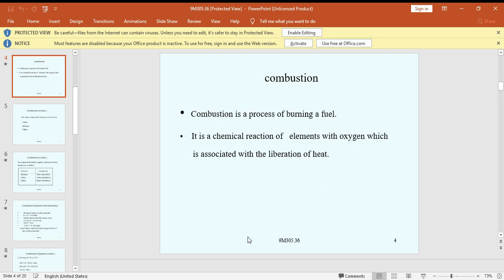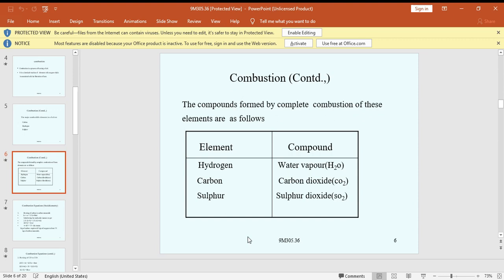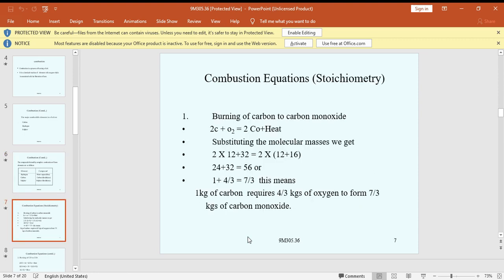How does it burn? Through a chemical reaction, elements react in the presence of oxygen, which is associated with the liberation of heat. Burning of the fuel means some amount of heat is released. The major combustible elements are carbon, hydrogen and sulfur. The compounds formed by the complete combustion of these elements are water, carbon dioxide and sulfur dioxide.